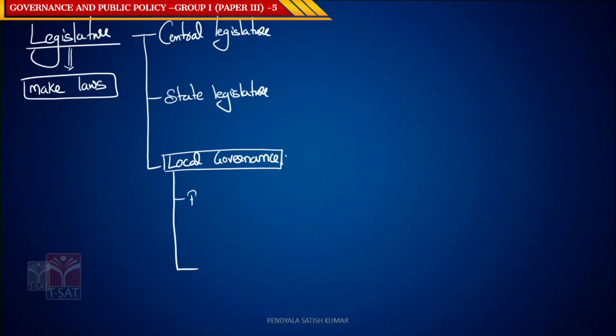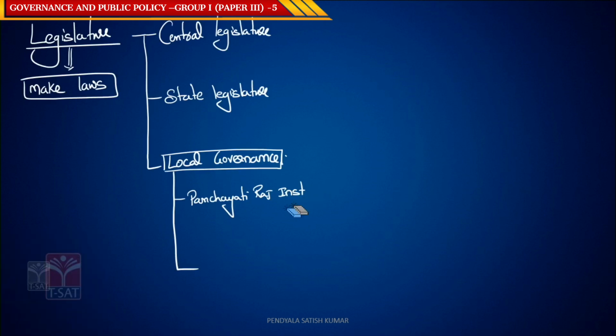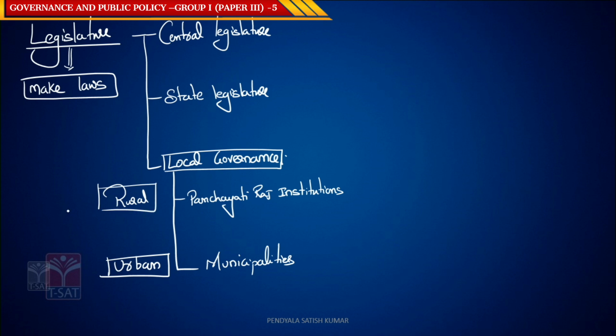That is your Panchayati Raj institutions and municipalities. This is your rural local self-governance. This is your urban local self-governance. Rural and urban.